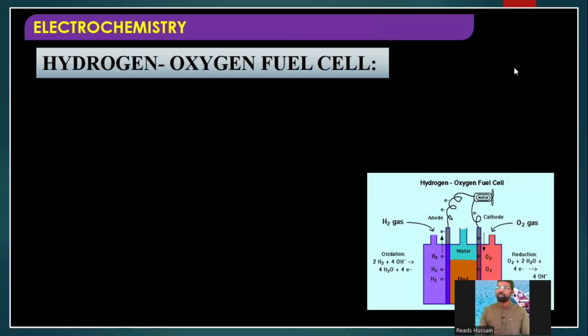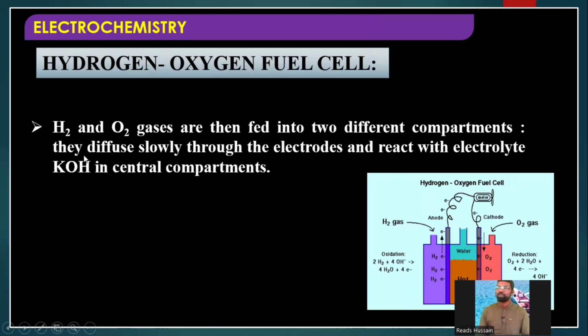Next, we'll continue. Here, hydrogen and oxygen gases are fed into two different compartments. As I already told you, hydrogen gas will be sent through this inlet, and oxygen gas is sent into the fuel cell through this inlet, and they diffuse slowly through the electrodes and react with the electrolyte.